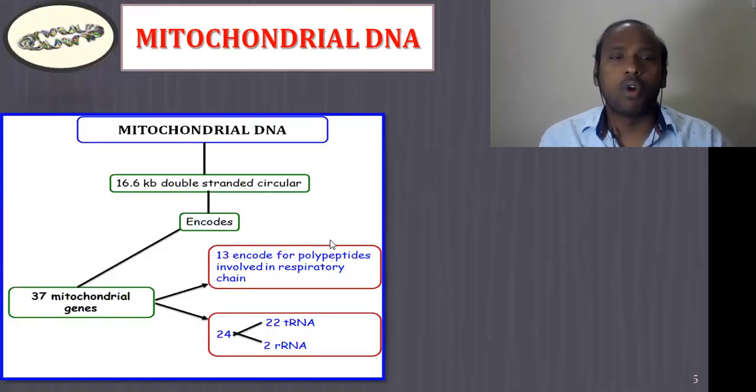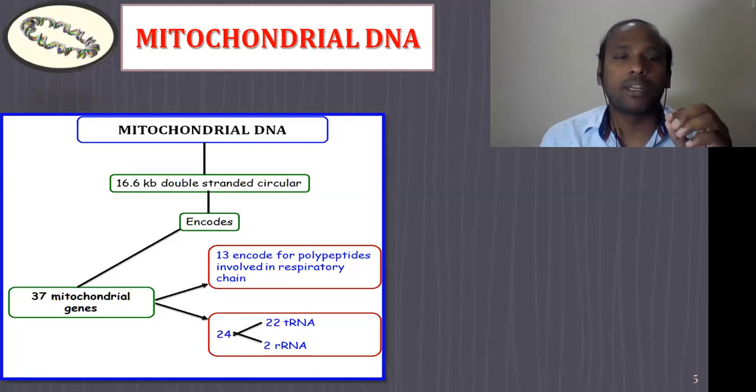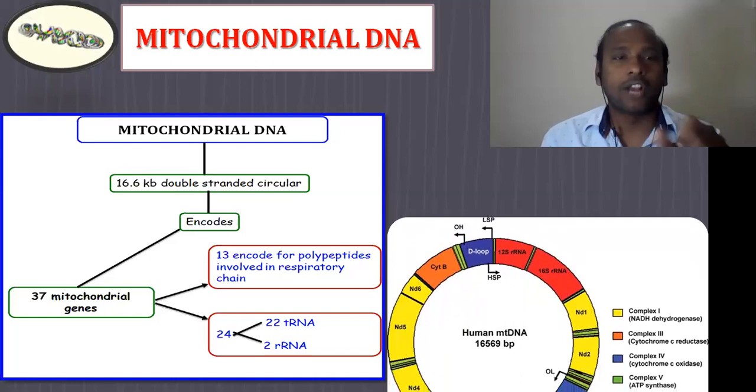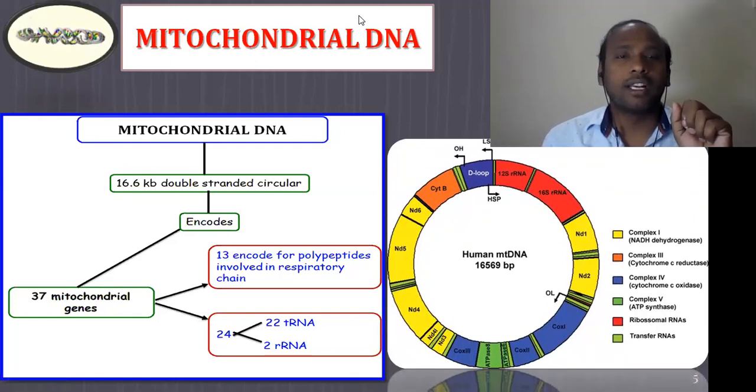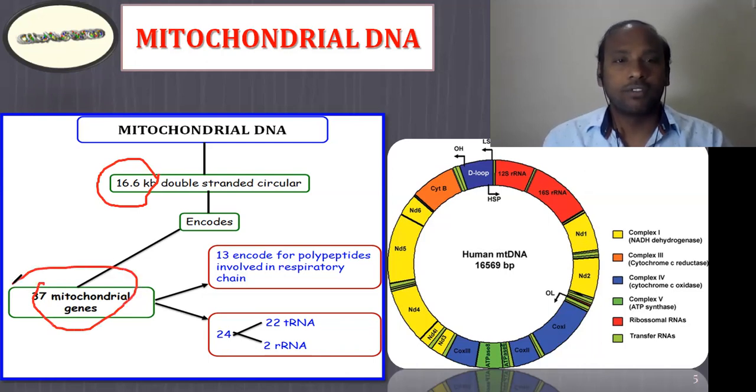So if you want to see the different kinds of regions and their genes which are present in the mitochondria, this is how we can draw the conclusion. If you see the mitochondrial DNA, as I explained, it is a double stranded circular DNA which has 16.6 kilobase pairs, right? And these can encode a total of 37 mitochondrial genes. Friends, we should understand that the total mitochondrial DNA codes for only 37 genes.